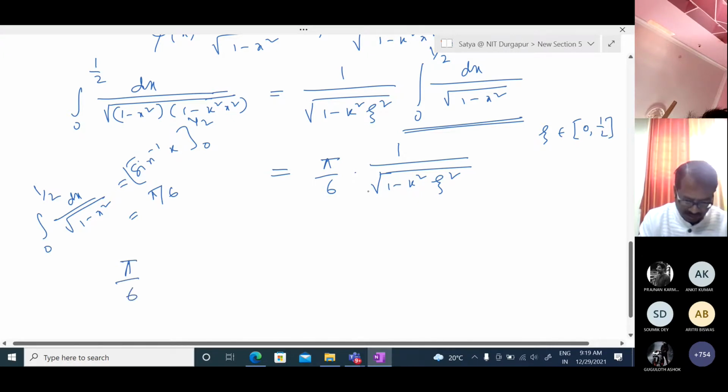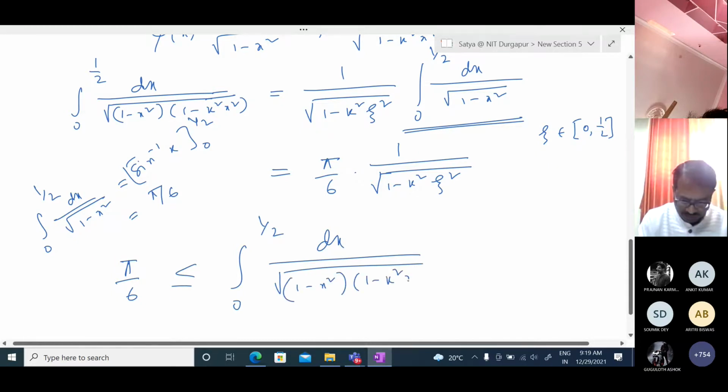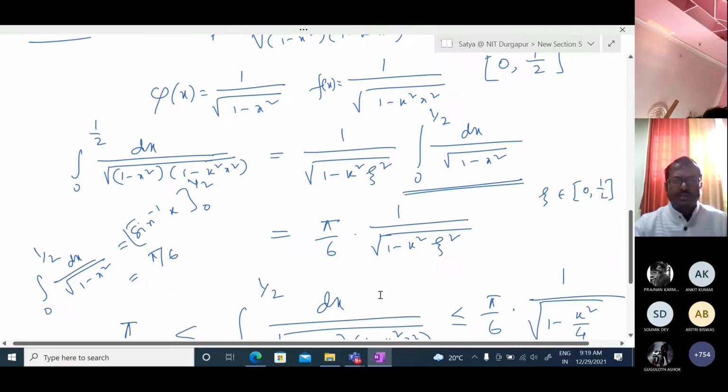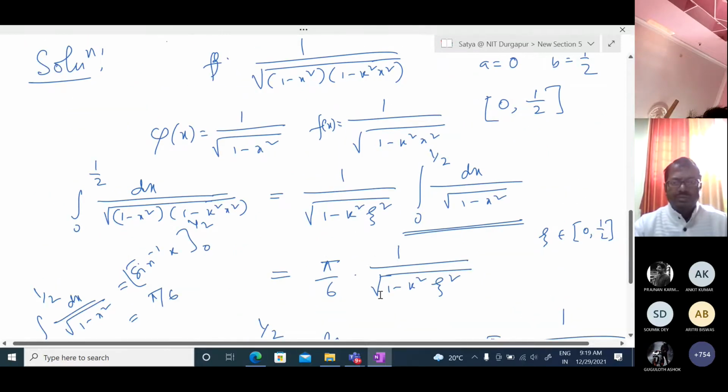So this is less than or equal to integration over 0 to half dx over under root of 1 minus x square into 1 minus k square x square, less than or equal to, when we put zeta equal to half, pi by 6 into 1 upon under root of 1 minus k square over 4. This proves the theory. This one proves that. The question was this, show that this one.